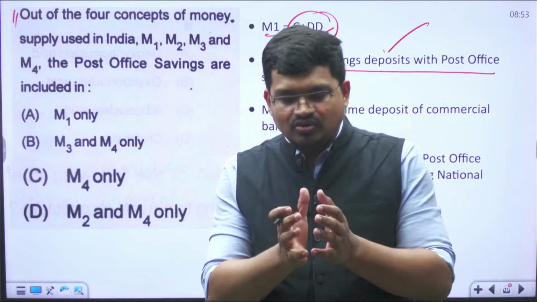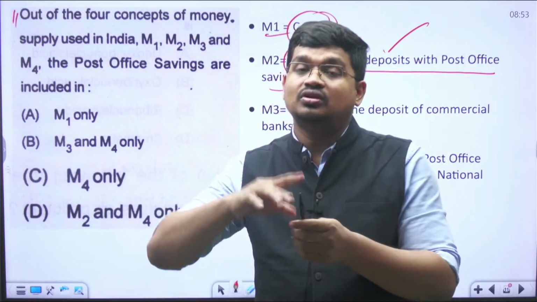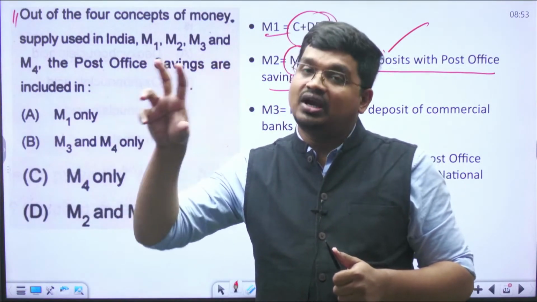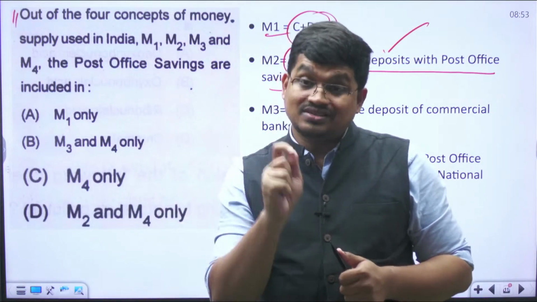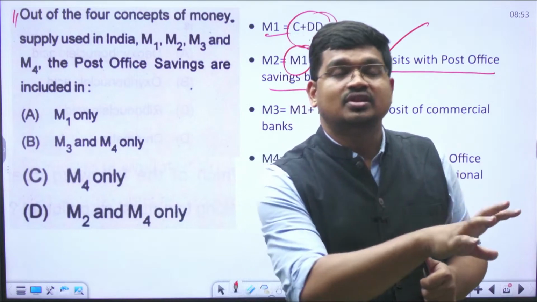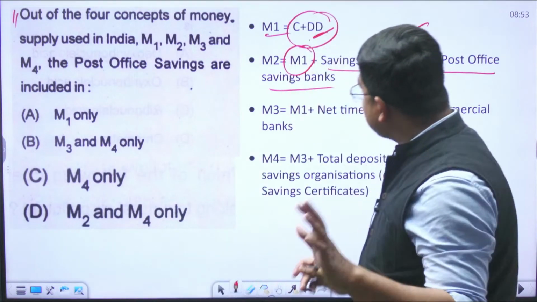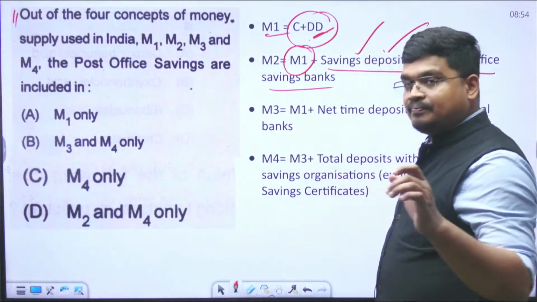Some people keep money in their saving account, which we also call demand deposit, and you can use your ATM or debit card to withdraw. Similarly, these people can also save in the post offices. So that is the reason we have included this.